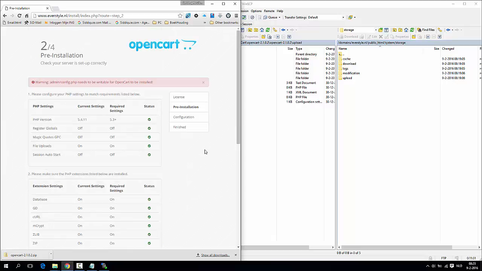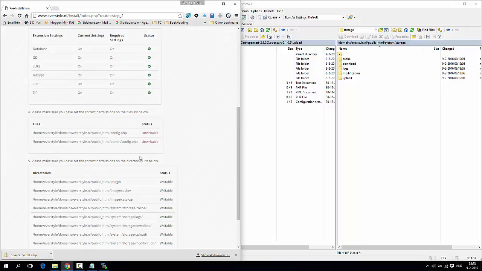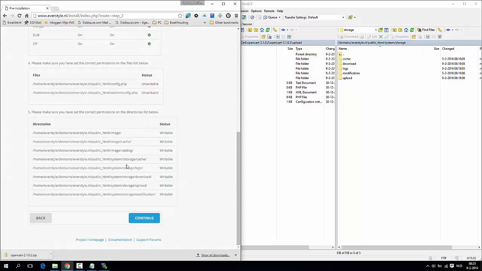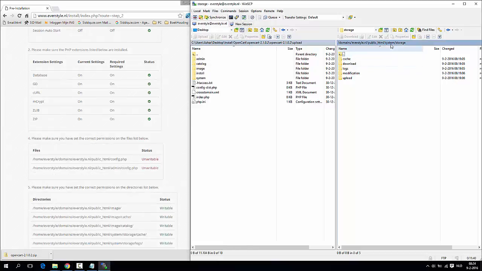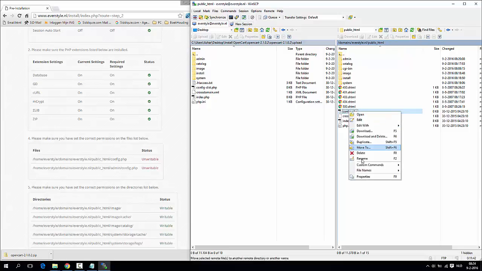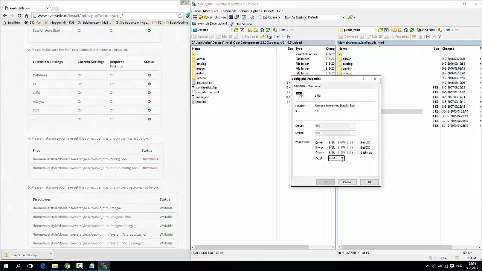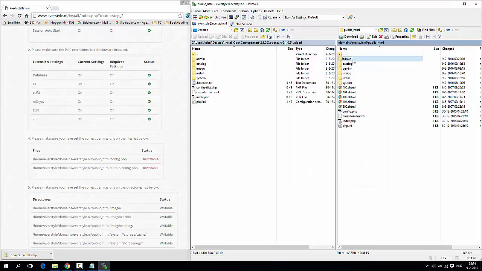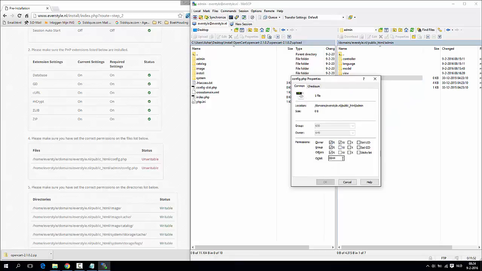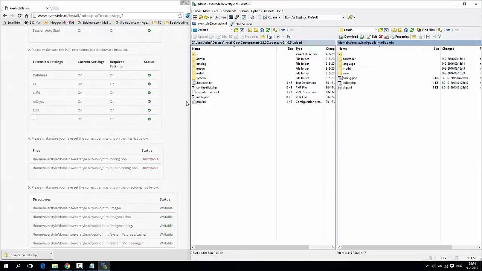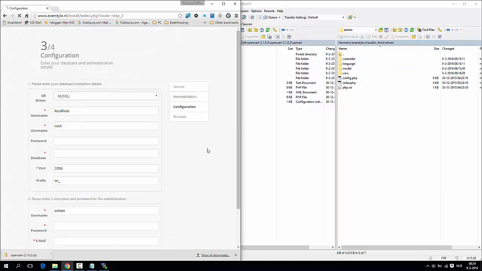Let's click on continue. It's still some missing. Unwritable. Oh yeah, we have to also give these two files the access to write. So that's it, and this file also. That's it. Let's try again. Yes, it's going.